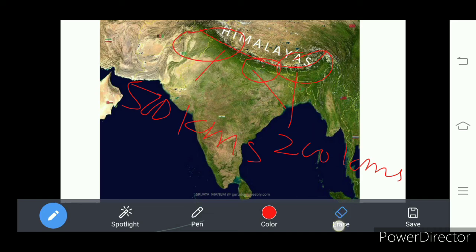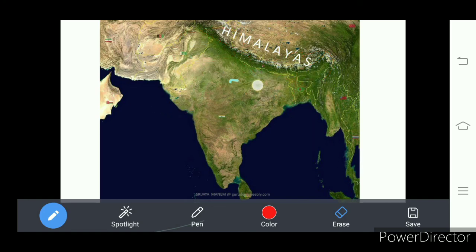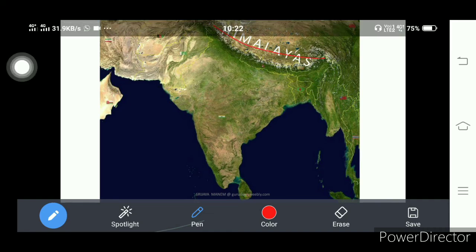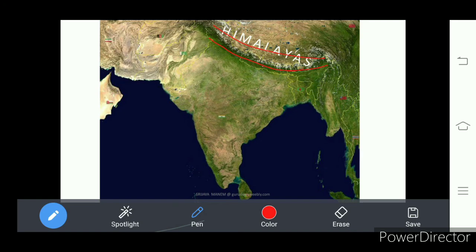Okay, and these Himalayan ranges are in three parallel series. How many? Three parallel series. Okay, one, two, and three.